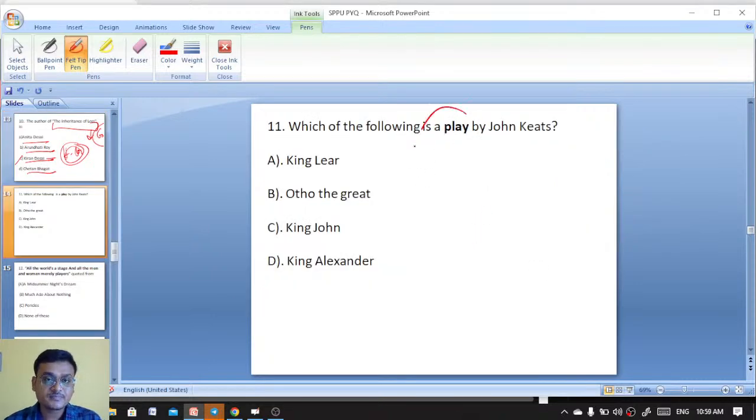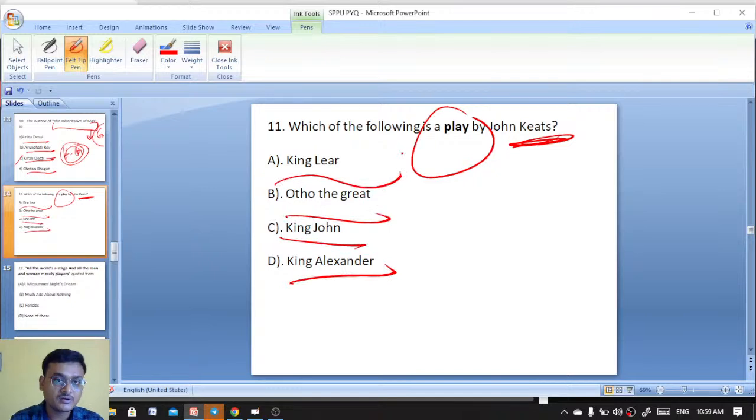Okay. The following is a play by John Keats. King John, King Alexander, Otho the Great, King Lear. Which of the following is a play by John Keats? King Lear, Otho the Great, King John, King Alexander. Question number 11 is on your screen.